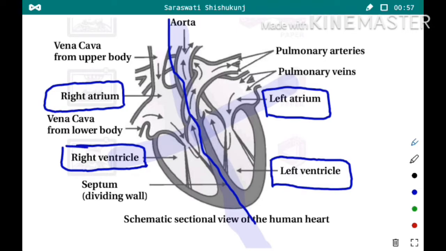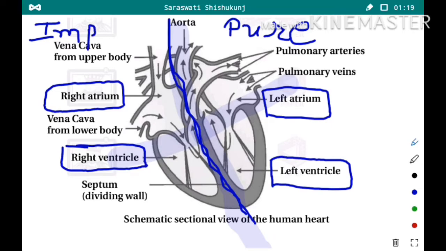Now as it is divided into left side and right side, the flow of blood at the left side is always pure blood, while at the right side there is flow of impure blood. Now how to remember this? See, pure has fewer alphabets.